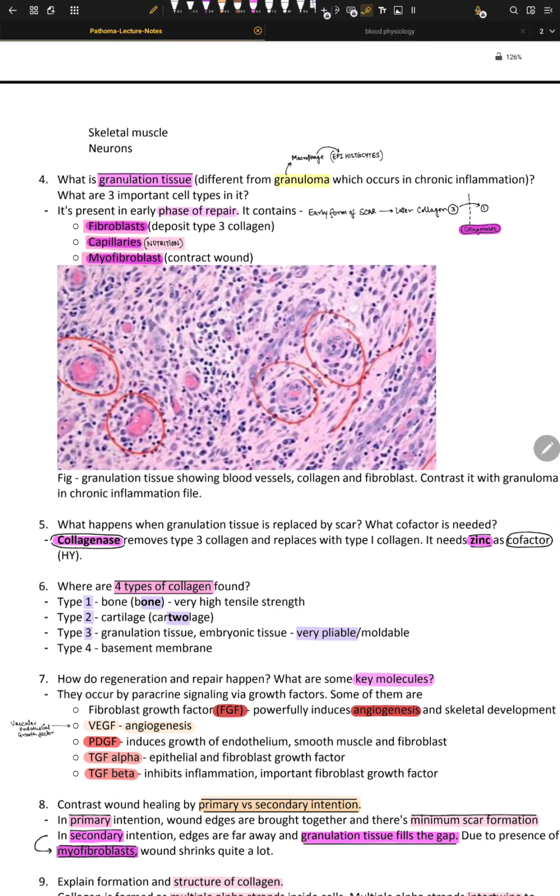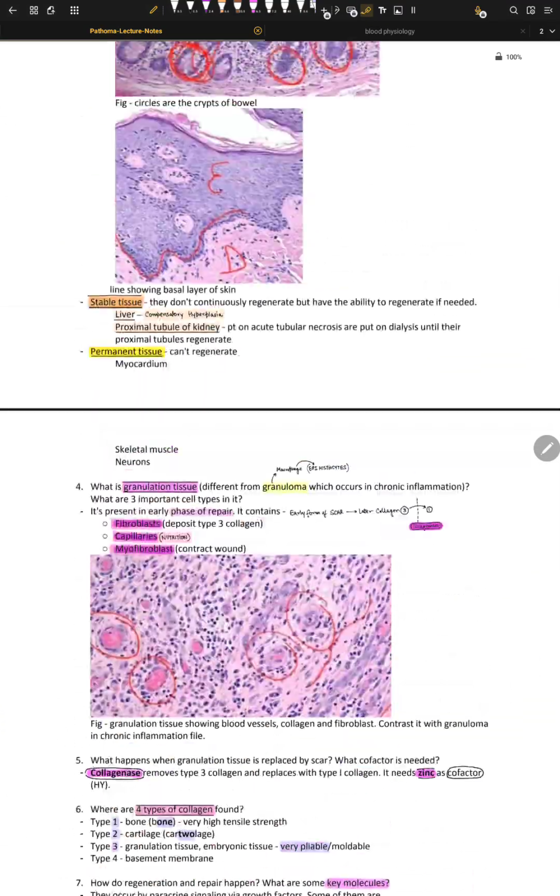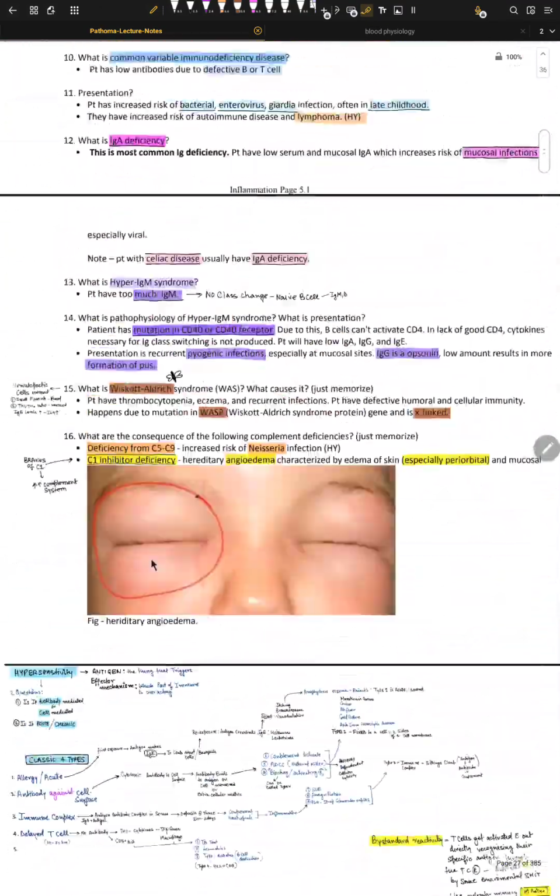Let's talk about granulation tissue. What is it? Why do we need it? Okay, so what is granulation tissue? Granulation tissue is different from granuloma, which is a very different thing. So a granuloma is when macrophages convert into epithelioid histiocytes, right? I hope we can cover that again.